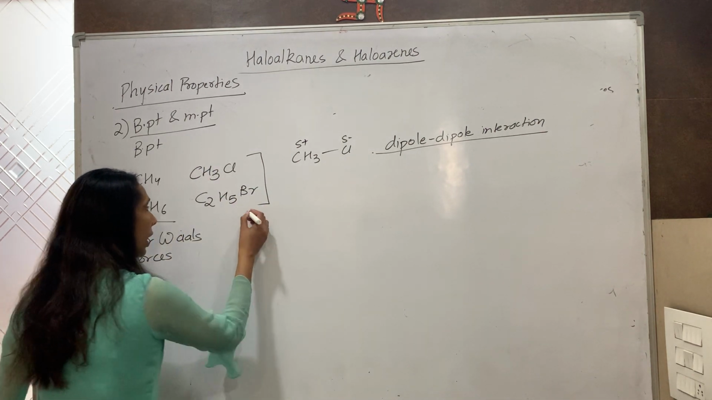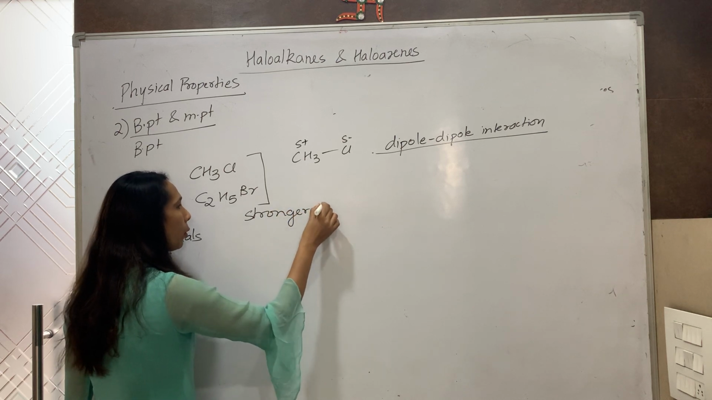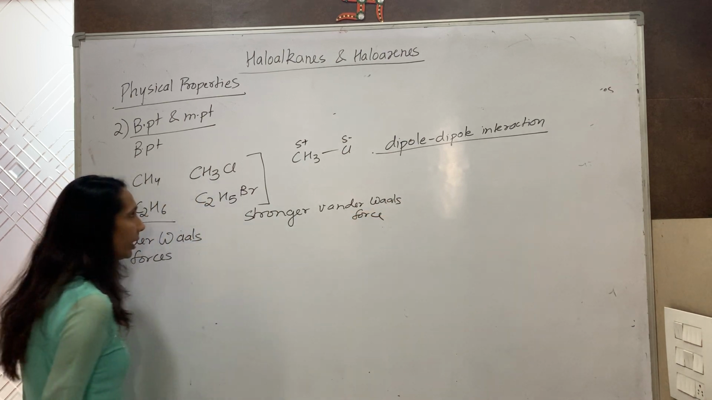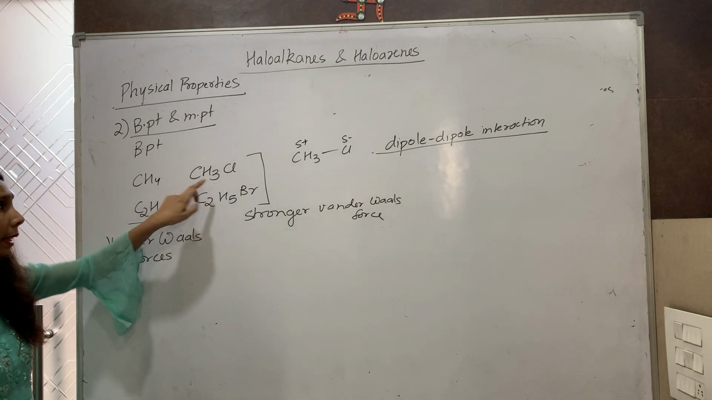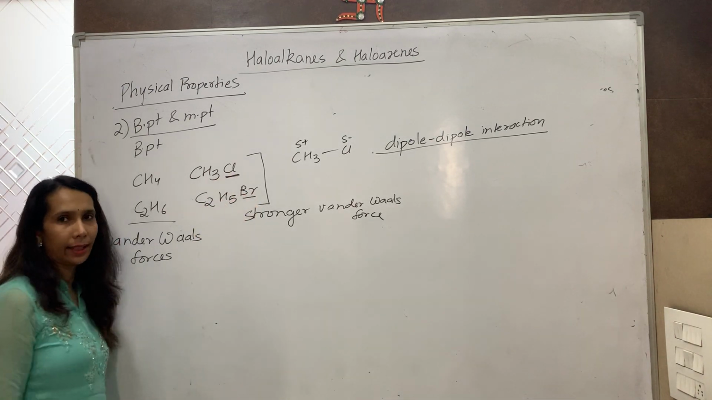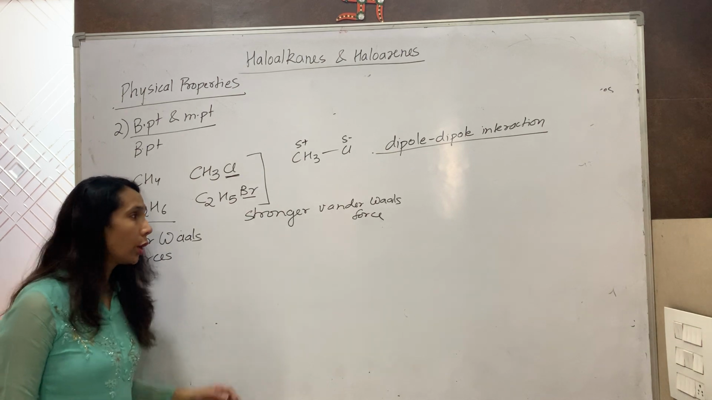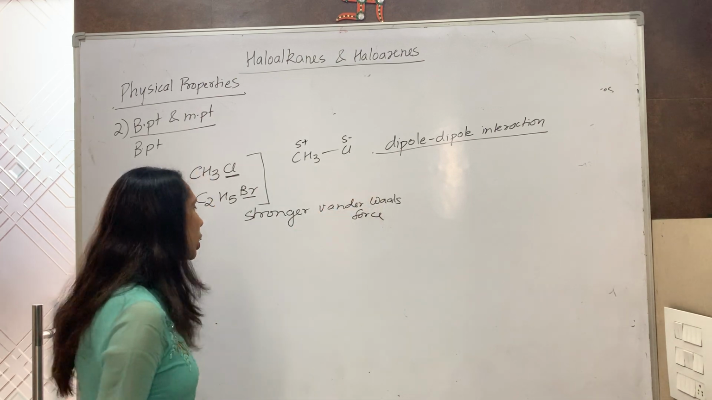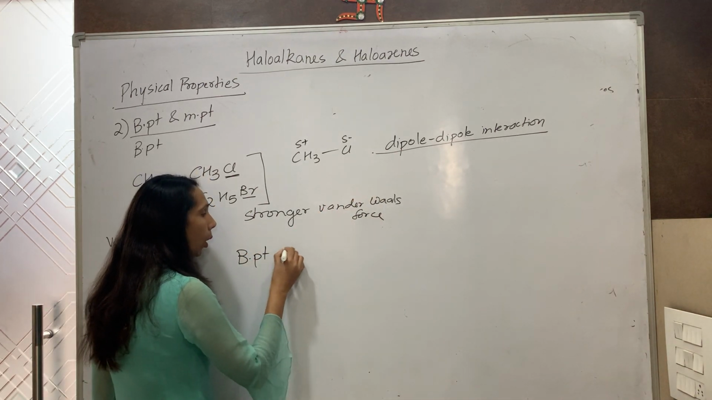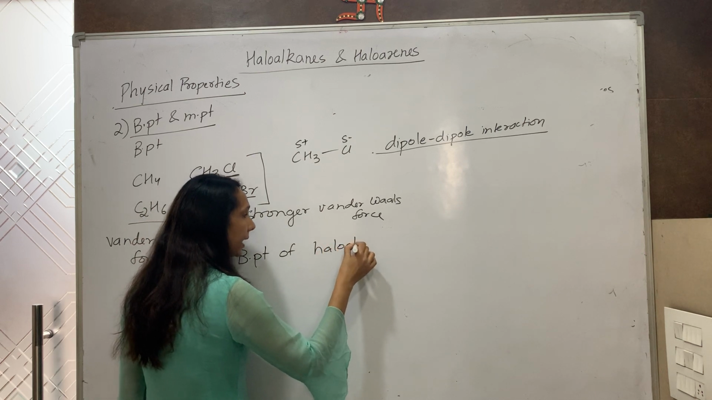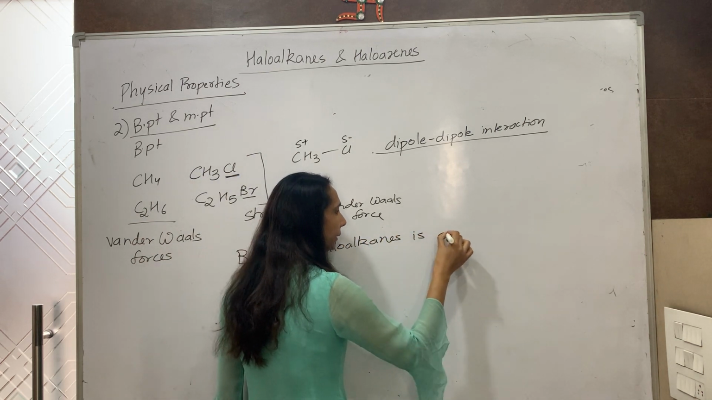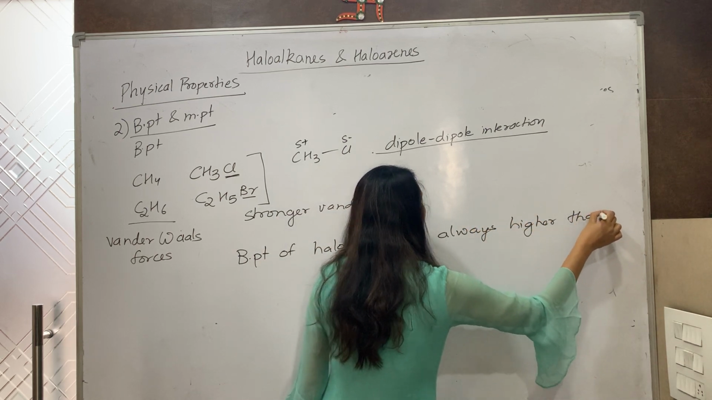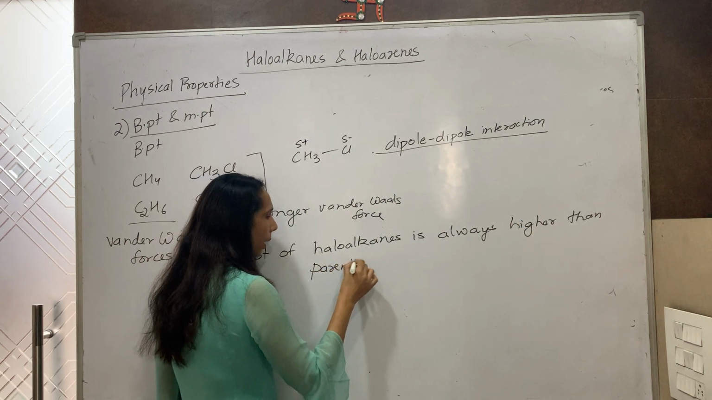Now when a haloalkane is prepared from an alkane, the intermolecular force of attraction that exists between them is dipole-dipole interaction, and they also have stronger van der Waals forces because van der Waals forces depend upon surface area, and when alkane changes into haloalkane, the halogens are larger in size. So surface area is more, so van der Waals forces are stronger, and dipole-dipole interaction is stronger. So the boiling point of haloalkanes is always higher than the parent hydrocarbon.